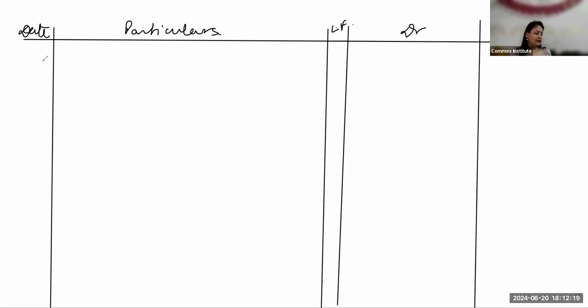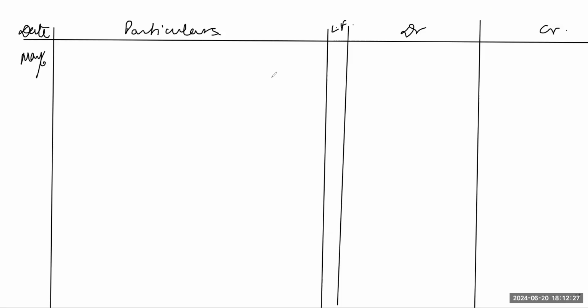Coming to May 6, quickly. May 6. Yes, Ananya, May 6 transaction. Yes, ma'am. It will be purchases account debited 4,500 to Hari account credited. May 6, 4,500. Oh, sorry. I'm so sorry. Purchases account debited 5,000 to cash account credited 5,000, and the narration will be cash purchases made.